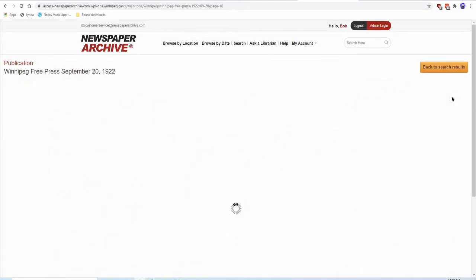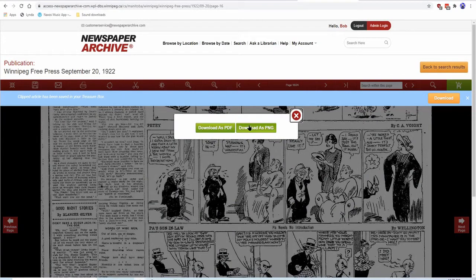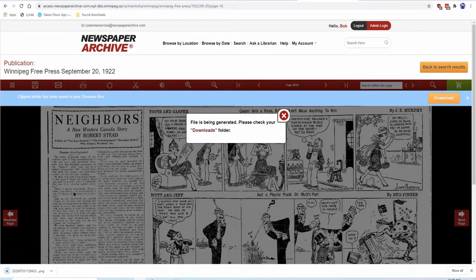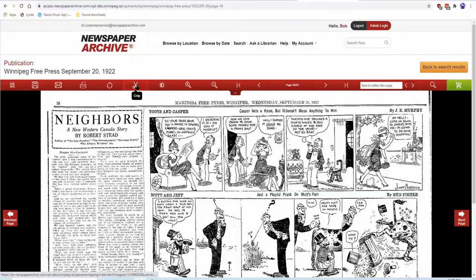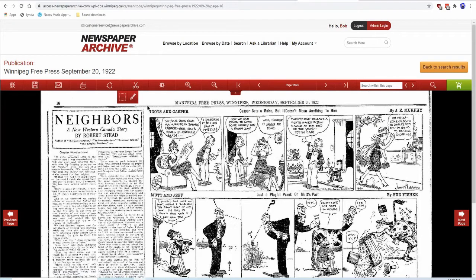When you click Clip, you'll have the option to download your clip immediately as either a PDF or a PNG file. Note that the file name uses the date you downloaded the clip and doesn't include the newspaper or date, so if you want that information, be sure to rename the file. If you want to clip an article that isn't rectangular, you can use the Pen tool to outline what you'd like to clip.